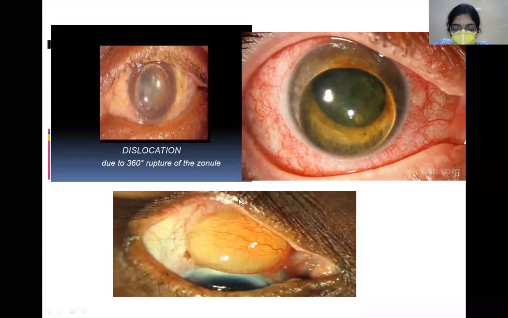Or it can also be extraocularly. Now because of blunt trauma, what happened? The lens which came into the anterior chamber has finally landed into the subconjunctival space. It is now below the conjunctiva extraocularly, that is outside. Okay, this is intraocular.